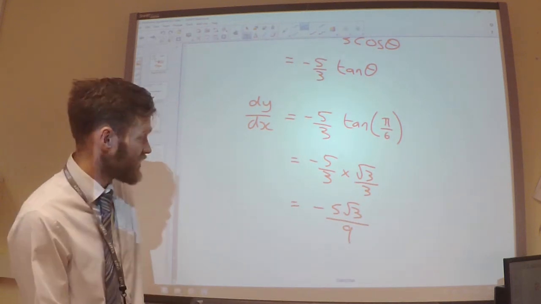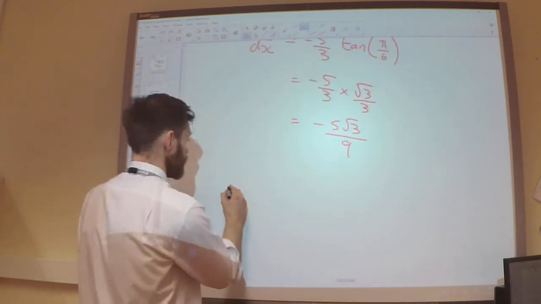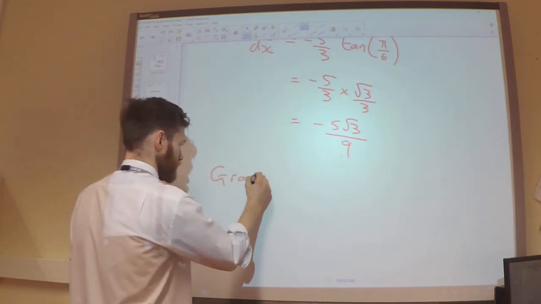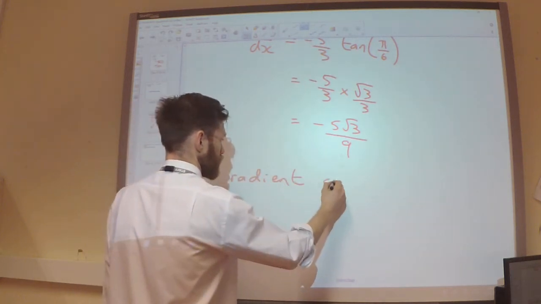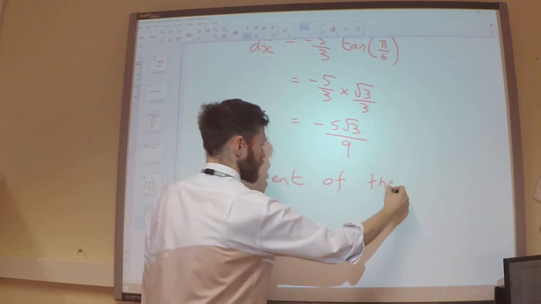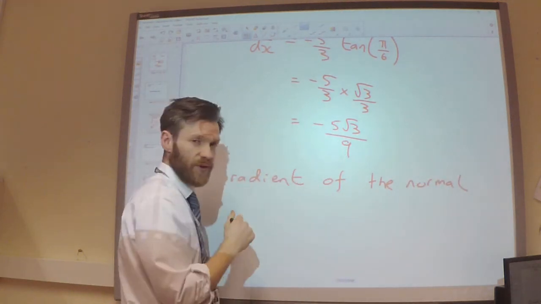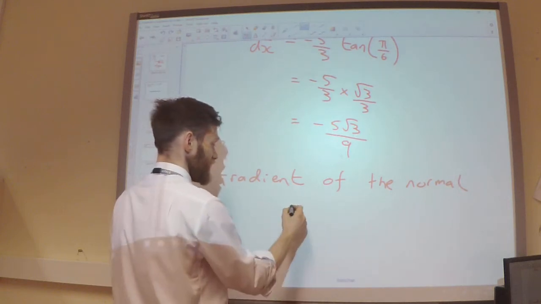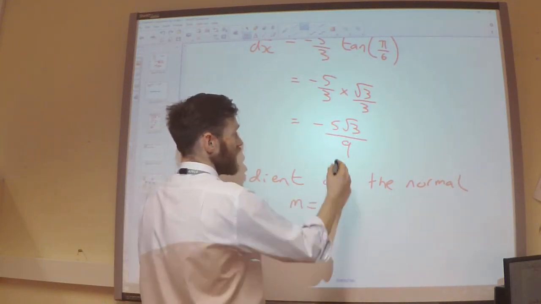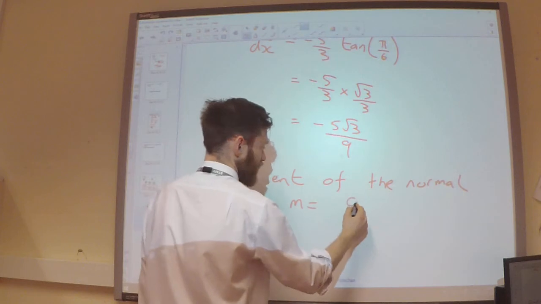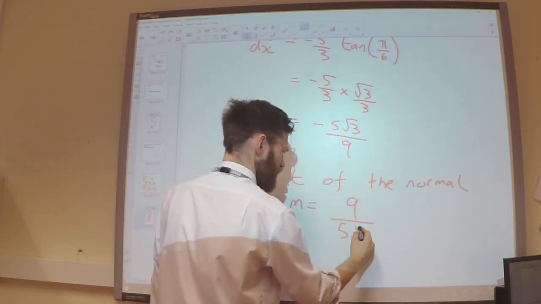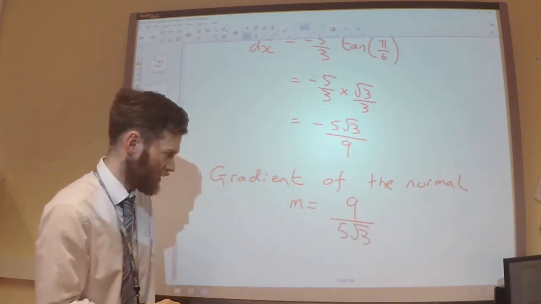I now need to find the gradient of the normal, which is going to be the negative reciprocal of this. So make it positive, and I'll have 9 over 5 root 3.